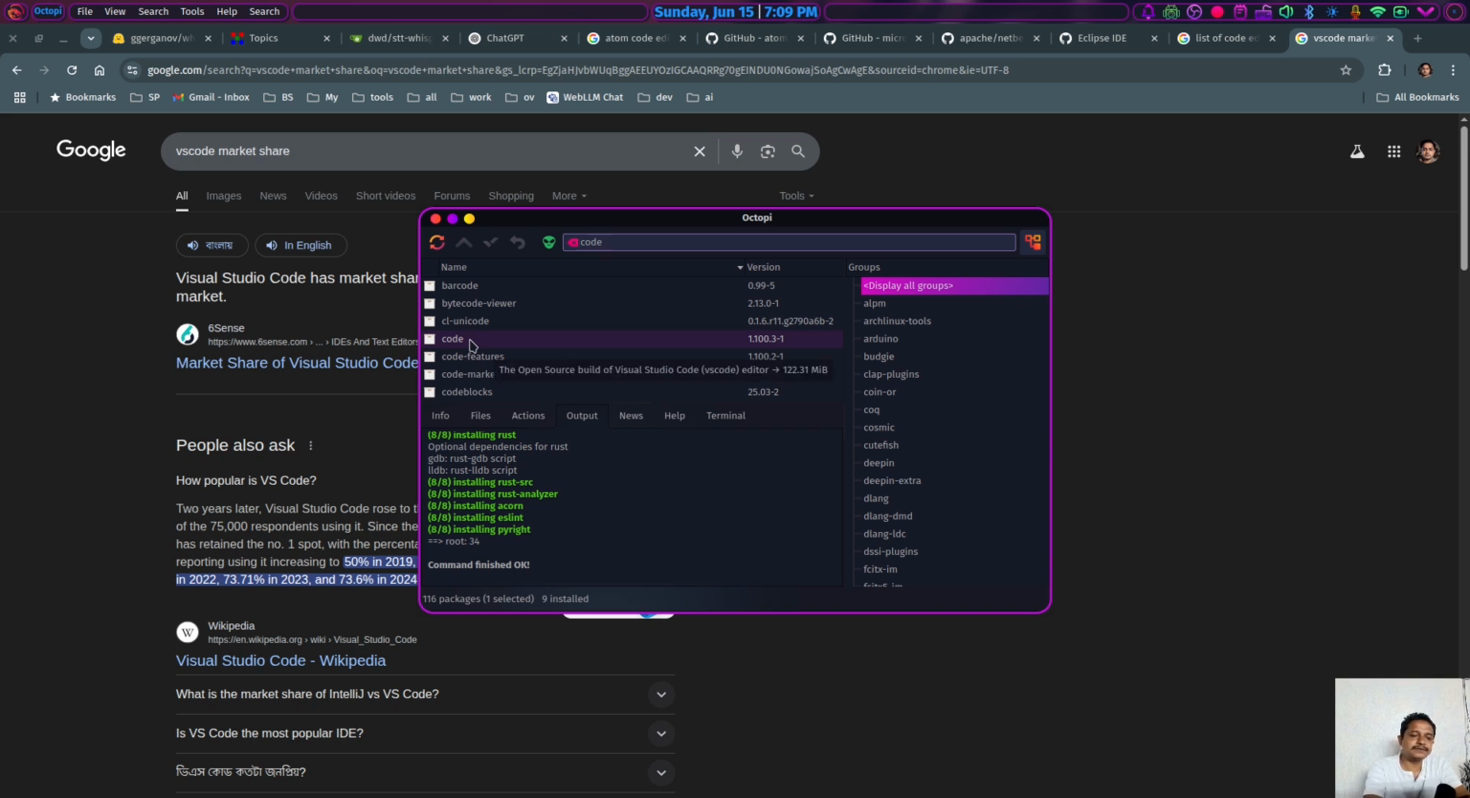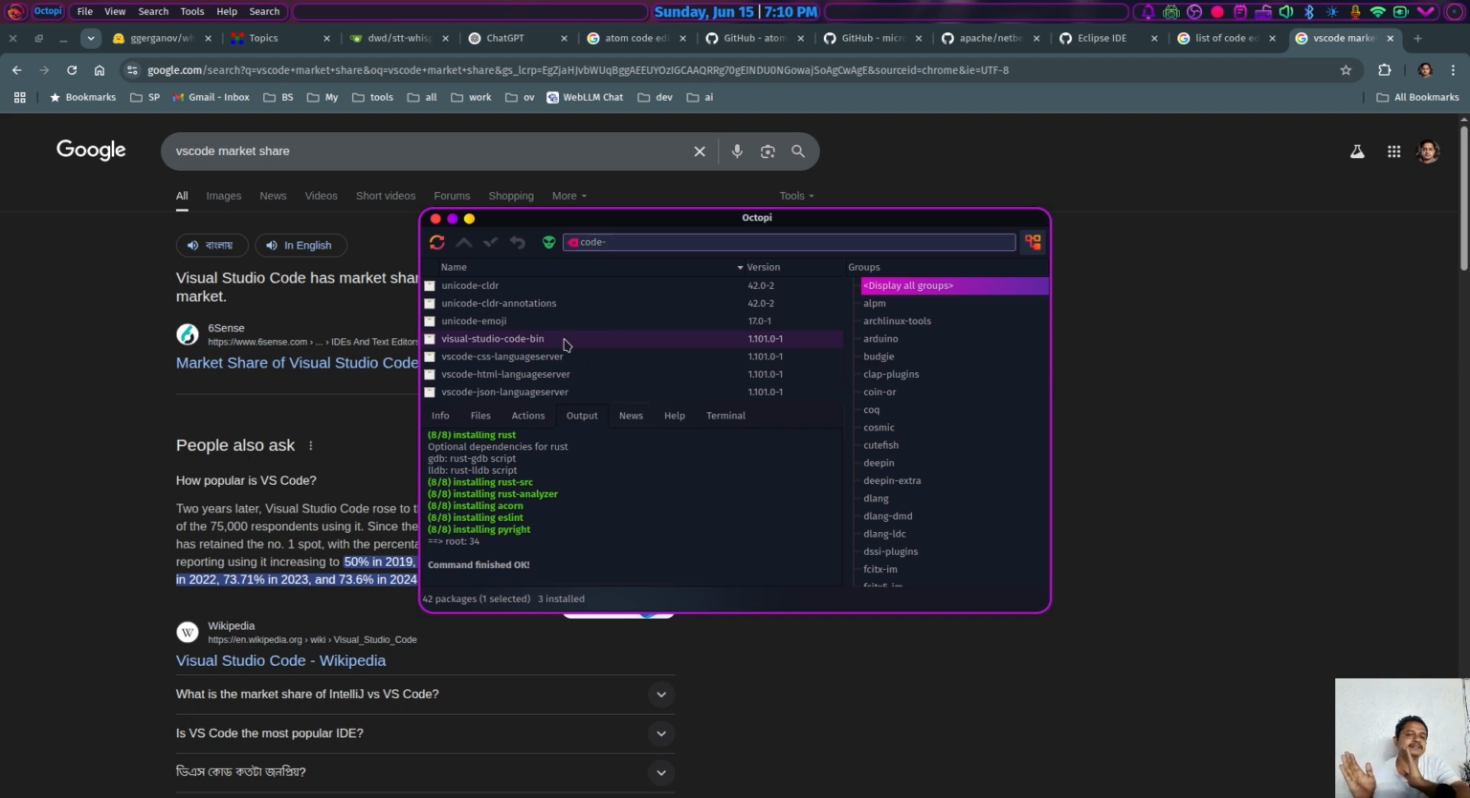Now let's try to find the VS Code that has proprietary software and proprietary code from Microsoft. And yes, there is a major difference between the open source version of VS Code, that is Code OSS, and the proprietary Visual Studio Code, which is visual-studio-code-bin. That means this is the binary distribution from Microsoft, and it weighs around 415 MB.